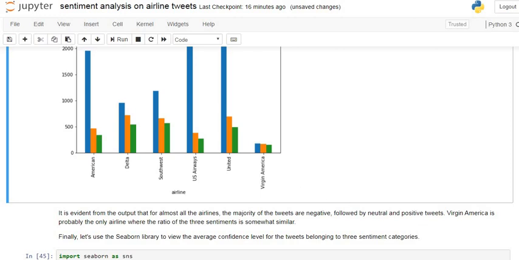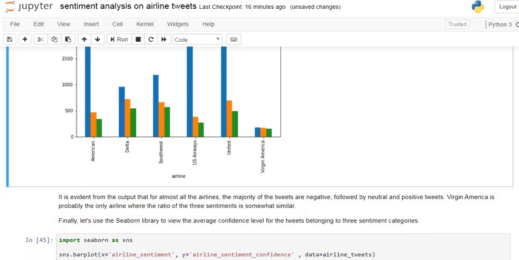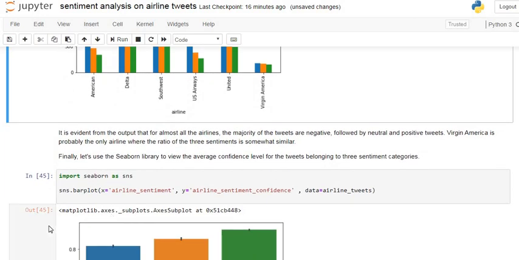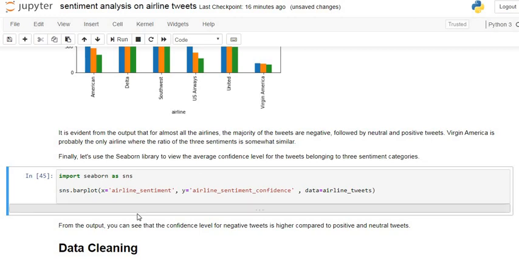So finally let's use the Seaborn library to view the average confidence level for tweets belonging to the 3 sentiment categories. This is the required code to obtain the plot for average confidence level for each sentiment category.